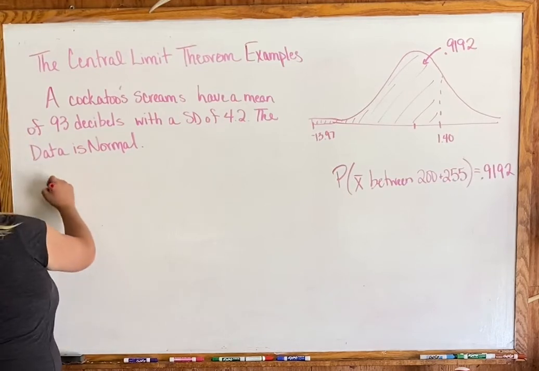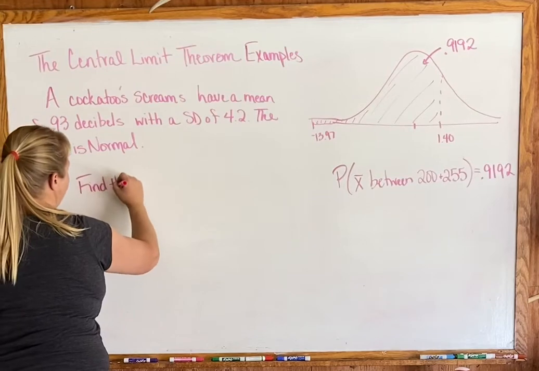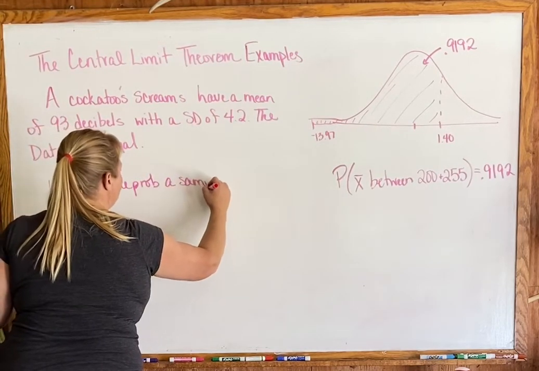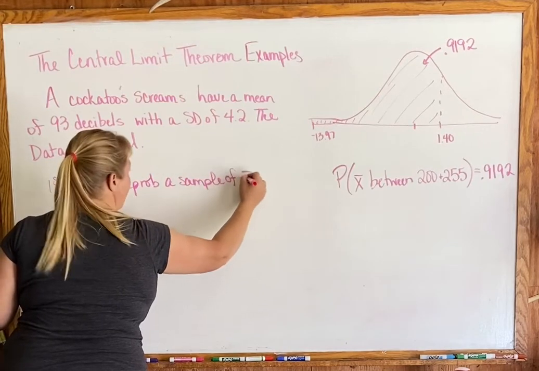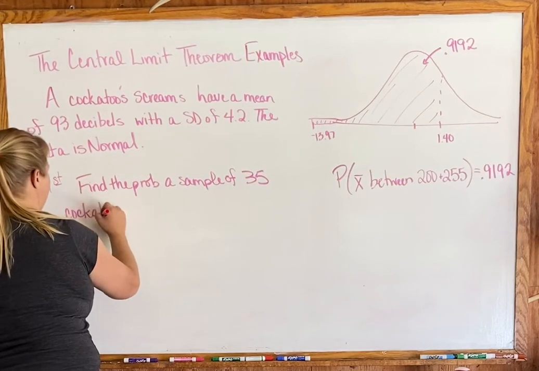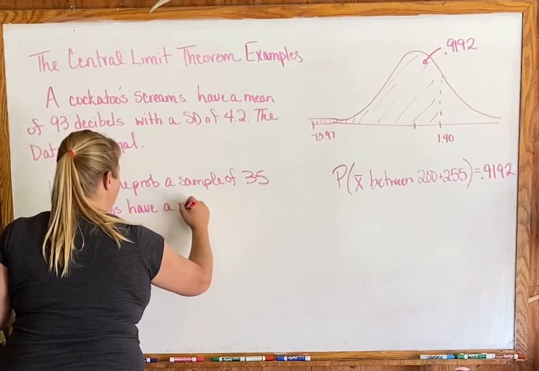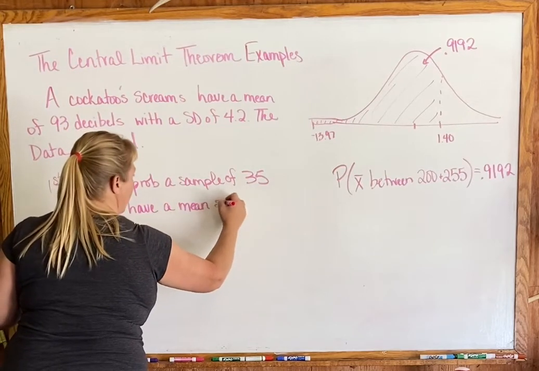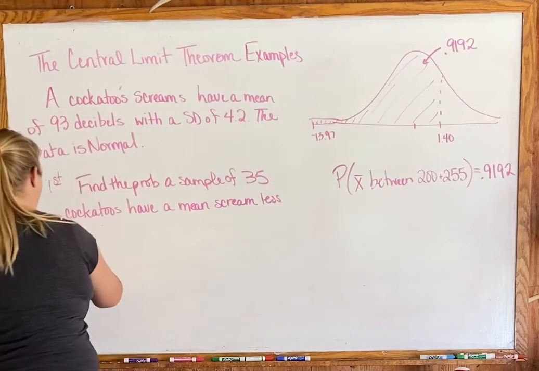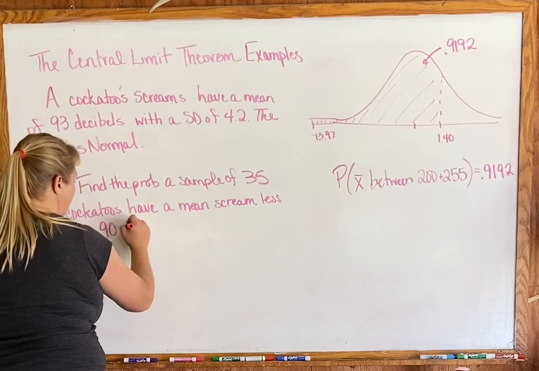The first example says, find the probability a sample of 35 cockatoos have a mean scream less than 90 decibels.